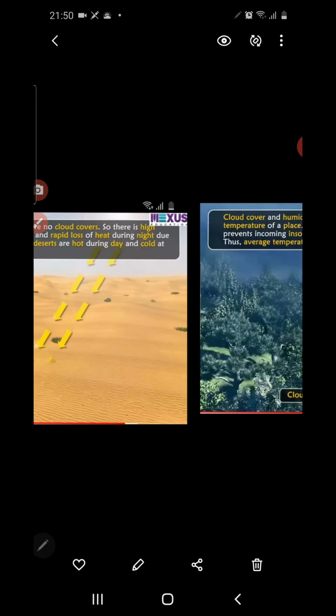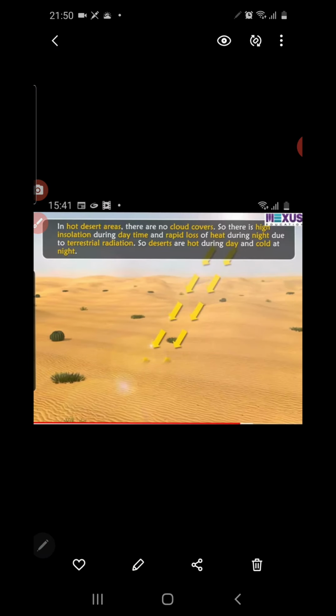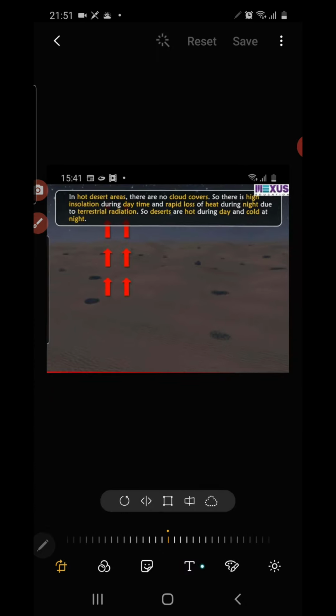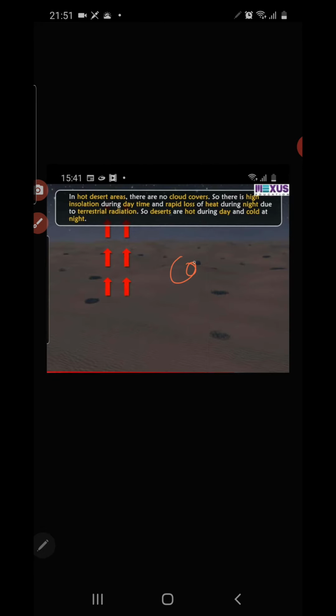Now, you see the desert region, the land gets heated up so fast that the sand absorbs the heat. So daytime the desert is extremely hot, and nighttime, if you are in Rajasthan, people need a blanket, because daytime is extremely hot and nighttime it becomes extremely cool. Why? Because not much cloud is formed. Cloud also plays a major role in trapping the heat.